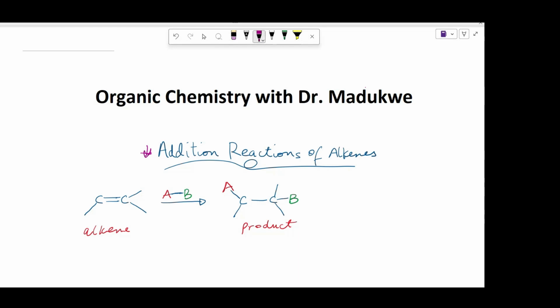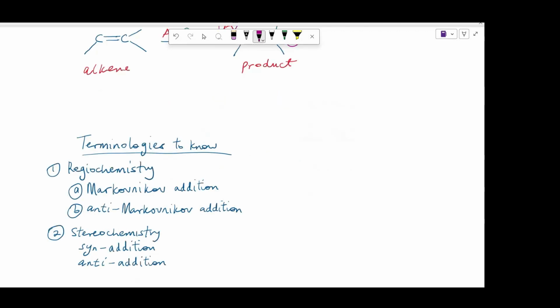And so when an alkene reacts with a molecule AB to form the product, what you have to do is break the pi bond and add groups A and B across the double bonded carbons. Here are some terms we need to know before moving forward. 1. Regiochemistry. Regiochemistry could be influenced by either Markovnikov addition or anti-Markovnikov addition. Second, stereochemistry. Stereochemistry can either be influenced by syn addition and or anti-addition.